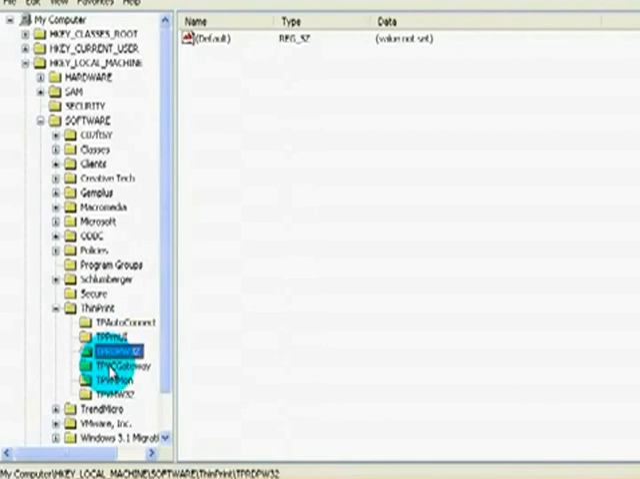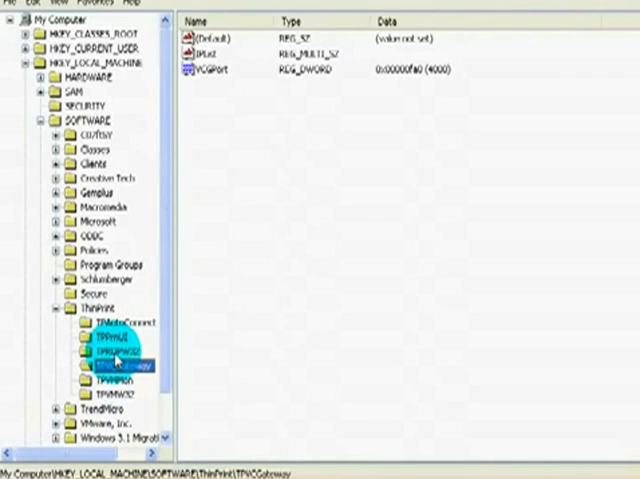So we're going to be deleting this key, VCG port. So we're going to copy this key name here.